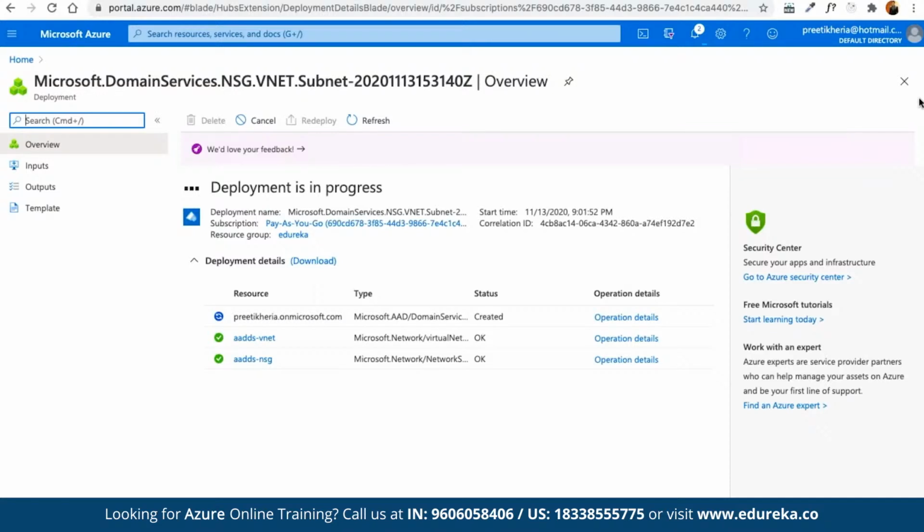So for cloud user accounts, users must change their passwords before they can use the Azure AD Domain Services. The password change process causes the password hashes, especially for Kerberos, to be generated, and the account isn't synchronized with Azure AD Domain Services until the password is changed. So either expire the passwords for all cloud users in the tenant who need to use Azure AD DS, which forces a password change on next sign-in, or instruct cloud users to manually change their passwords, just like we can set the password policy in other accounts.